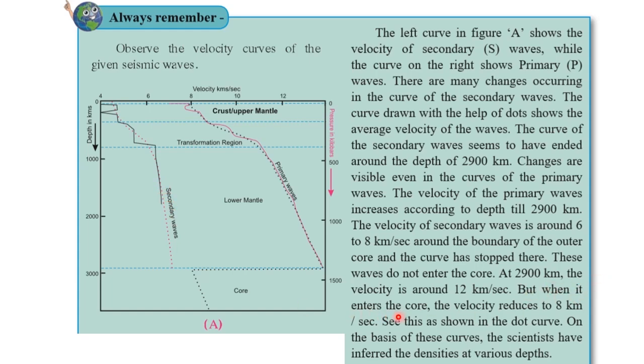But when it enters the core, the velocity reduces. As you can see, as the primary waves entered the core, the velocity reduced to 8 km per second. It was going till around 12 km, and suddenly it reduced to 8 km, which is over here, as shown in the dot curve. On the basis of these curves, the scientists have inferred the density at various depths.